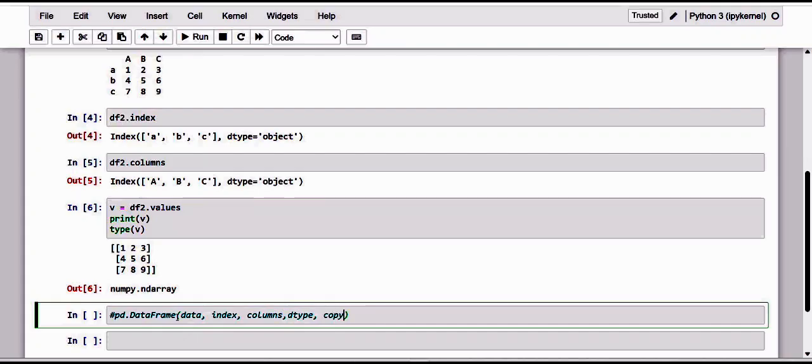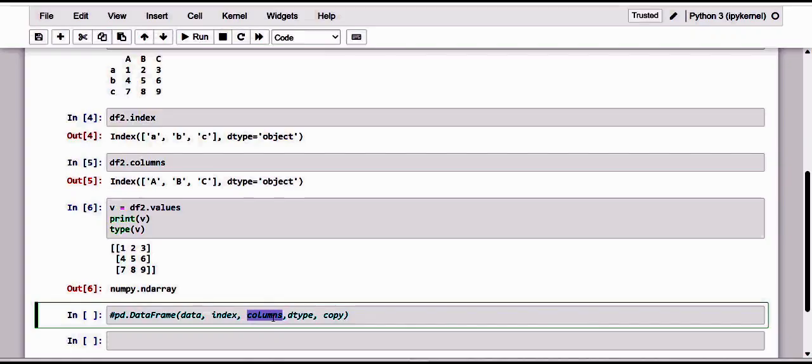Lastly, copy. The arguments that the constructor accepts are the same as those of the Series constructor, except for the additional column argument. The Series did not need this argument since columns are not present in that data structure. As for the rest, the same rules previously applied.